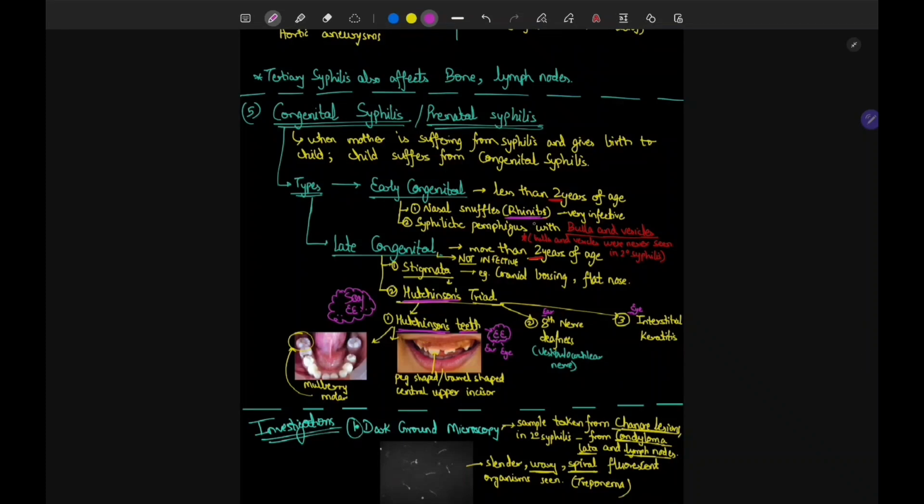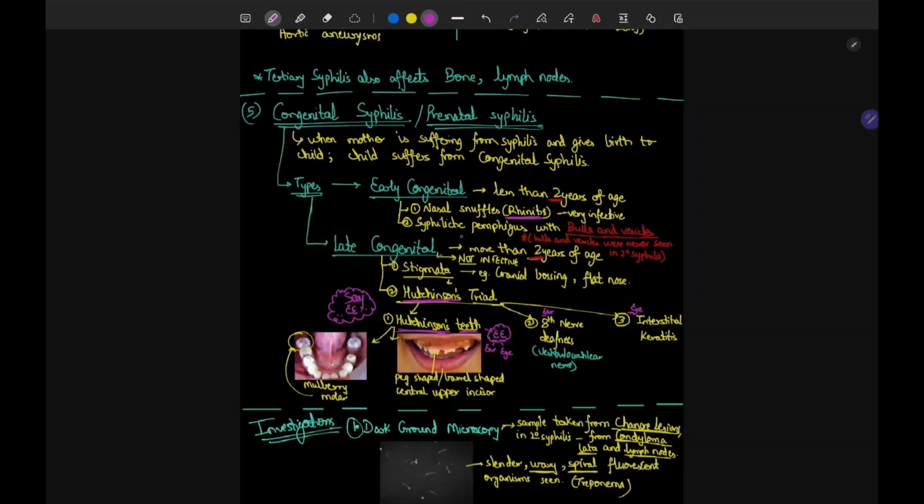you know, the newborns, they have a very common complaint of rhinitis. So you may think that in congenital syphilis there will also be rhinitis, nasal snuffles, and these are very infective.